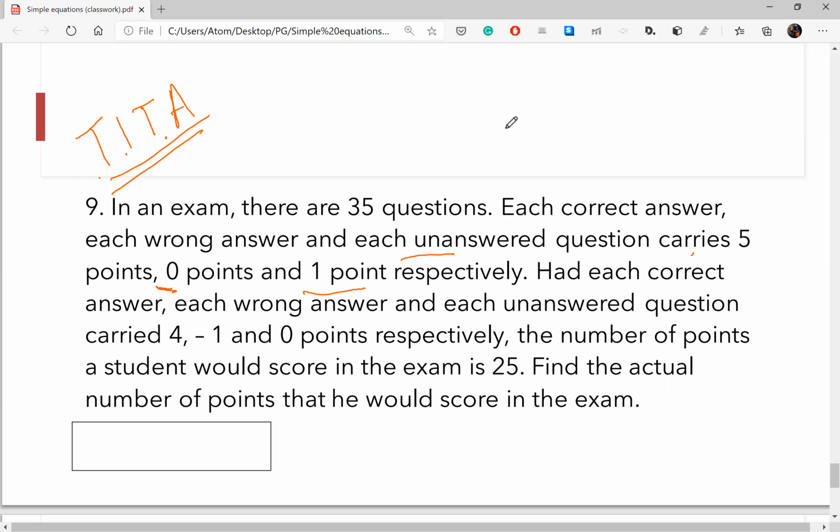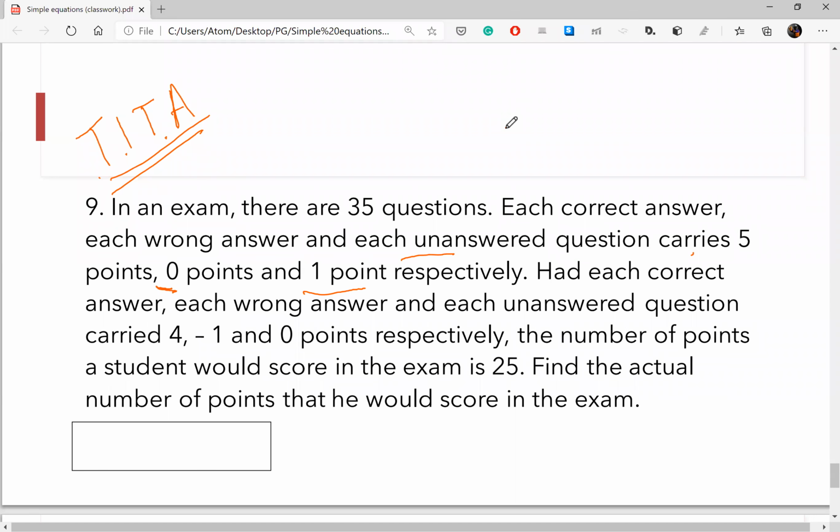I'll go with you. What I did is seven questions correct and 3 questions wrong, and then 25 questions unattempted. On that basis, I calculated with 5, 0, and 1 point. Perfect, perfect. I like your approach. Great, great. You almost solved the way I would have solved this question. Great, great. Aditya, how did you solve it?